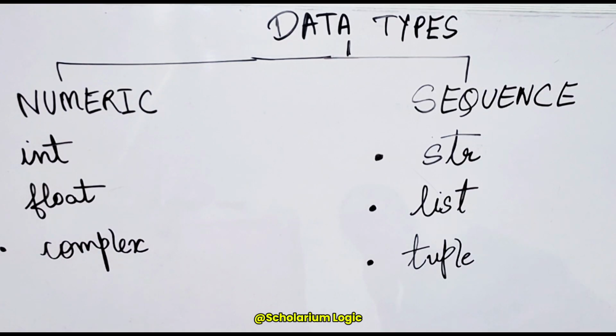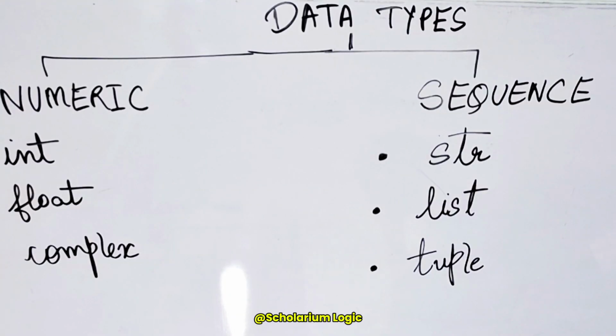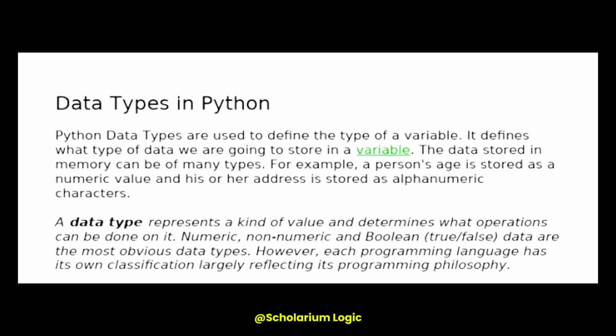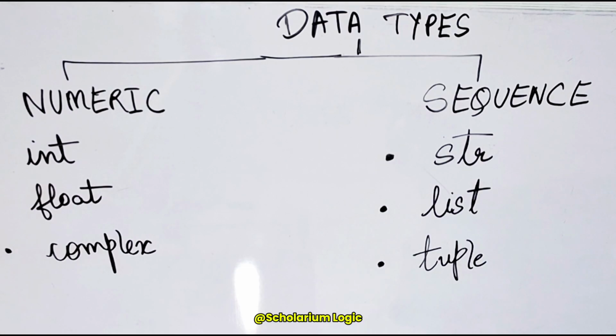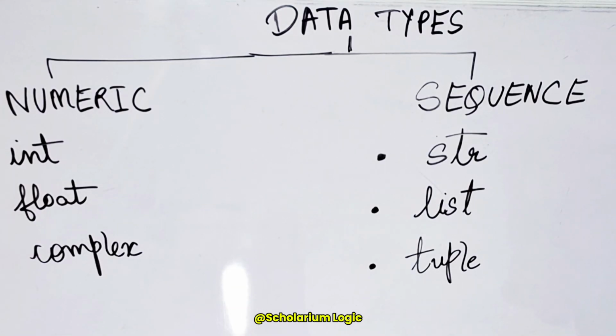Now let's understand data types in Python. Data types in Python are categorized into various categories depending on the actual structure that they have. Numeric data types are categorized into three types: integer for holding integer values, float for holding those values which are real numbers with decimals, and complex for the actual complex numbers in mathematics.